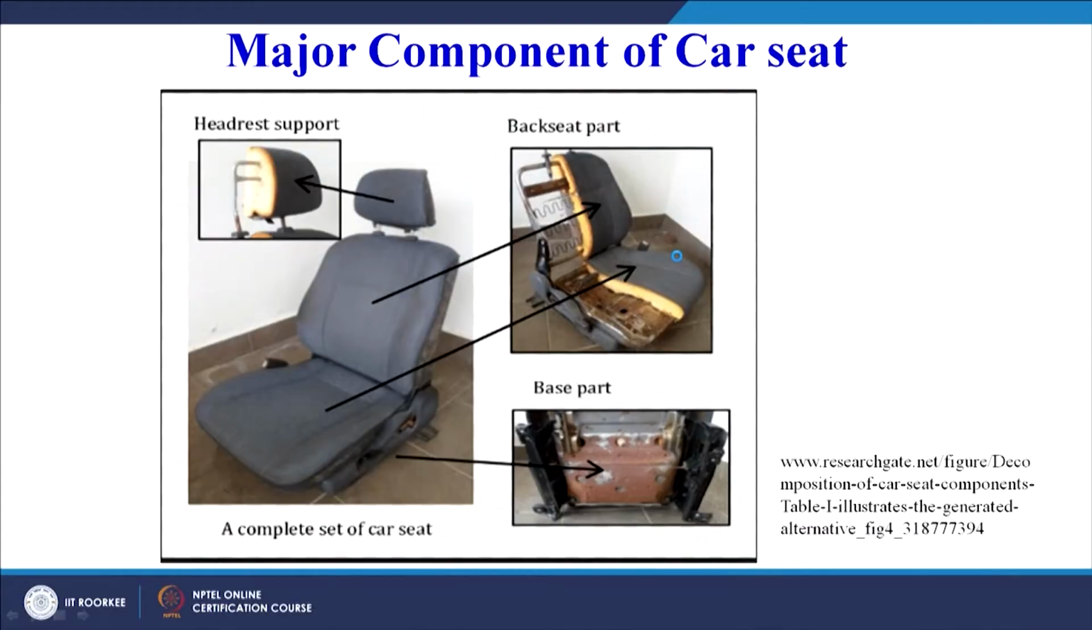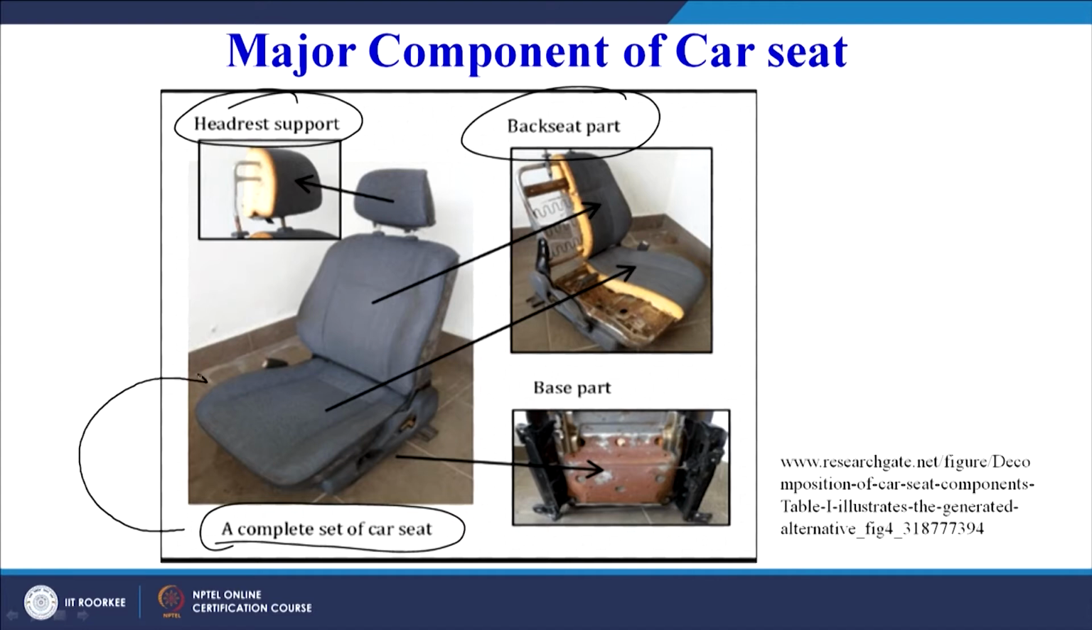Now these are the major components of a car seat. We can see there is a headrest support, most of the cars provide this. Then there is a back seat part, shown here. Then a complete set of car seat, this is the complete set shown here, with backrest, headrest and the seat. And this is the base part, which is shown here in an enlarged view.